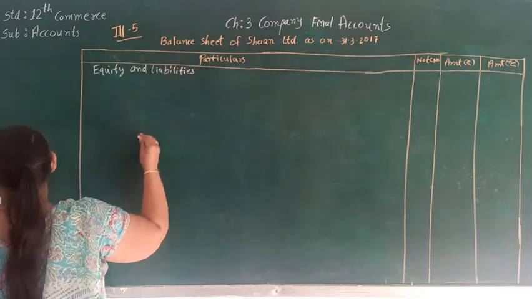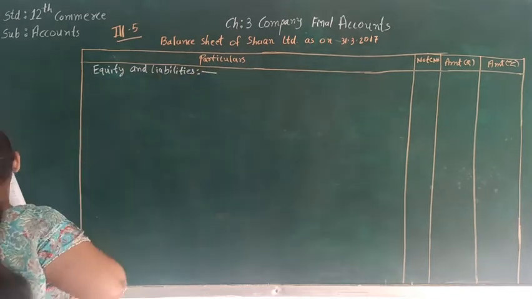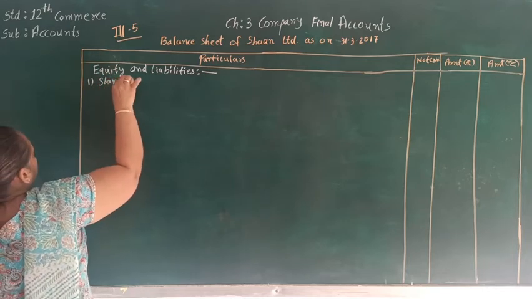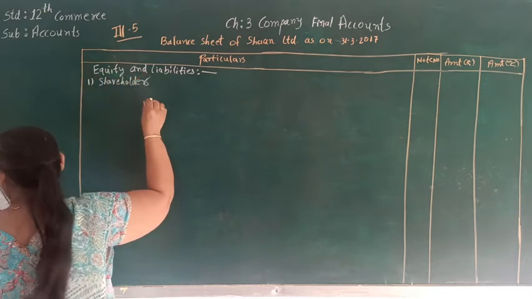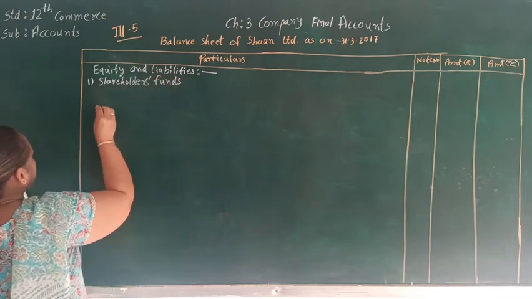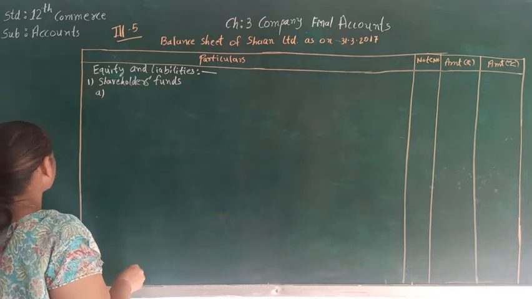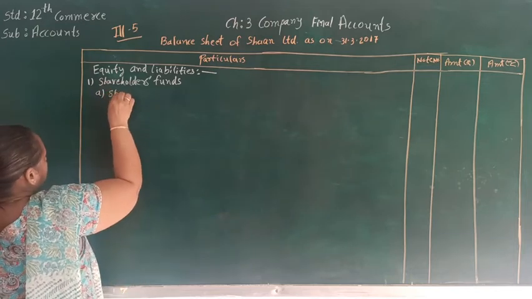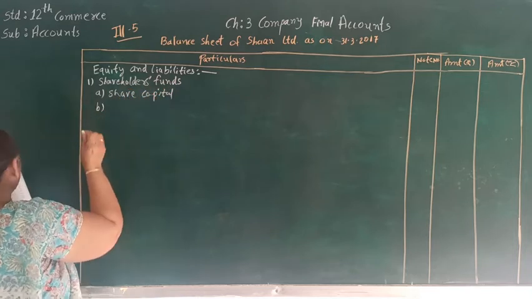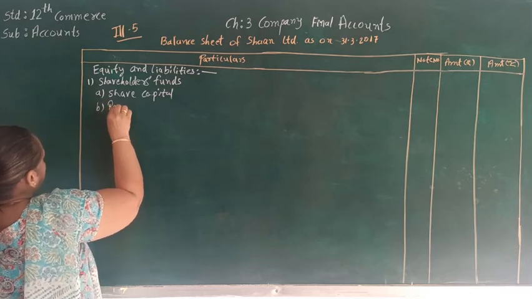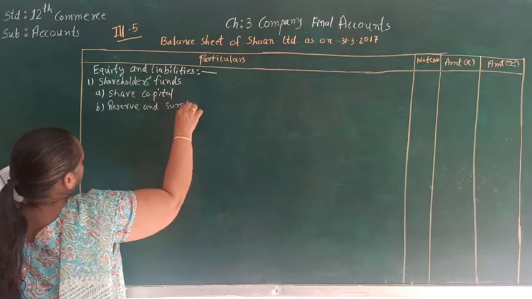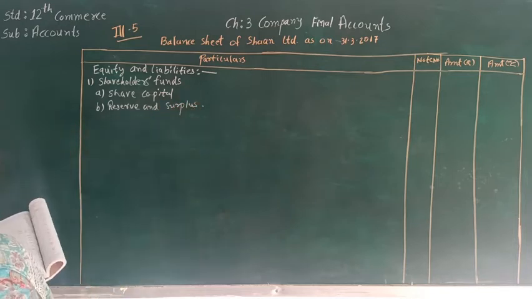In that, the very first main head is shareholders fund. In that, the first subhead is share capital. The second subhead is reserve and surplus. Here, the first head is finished.